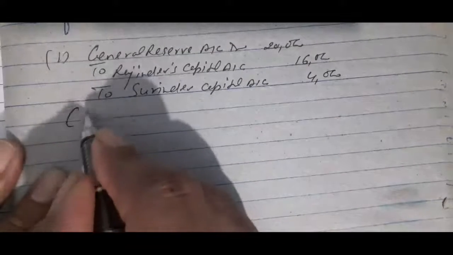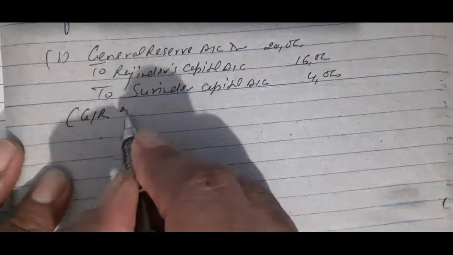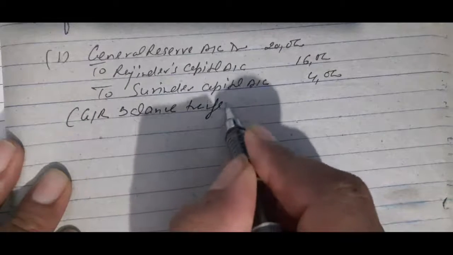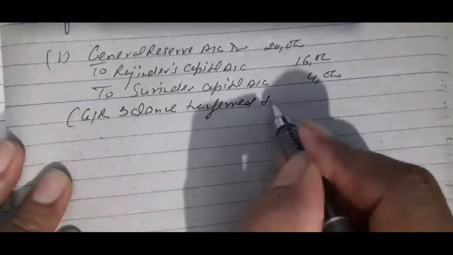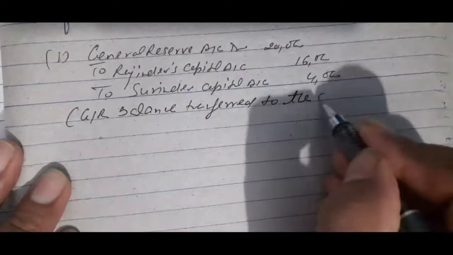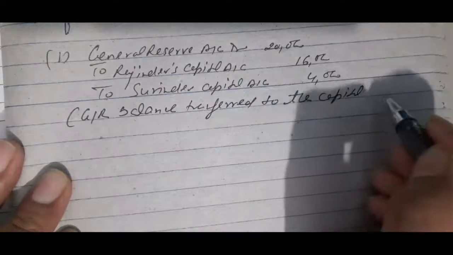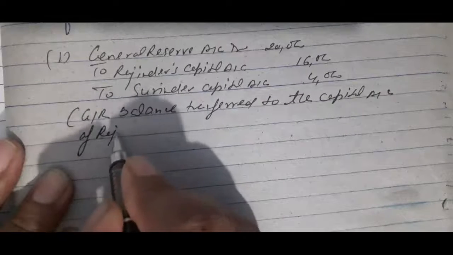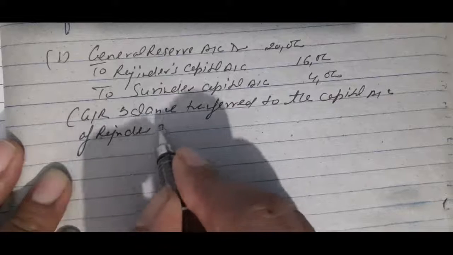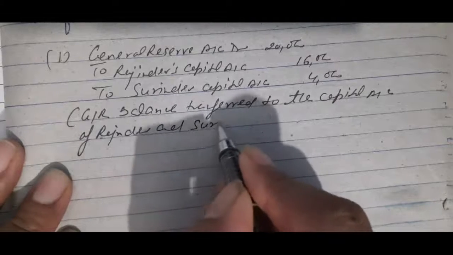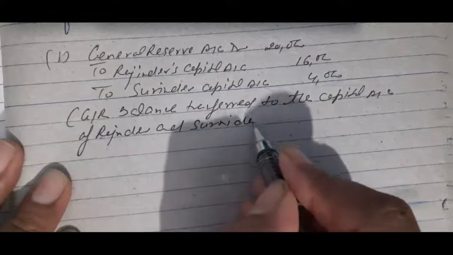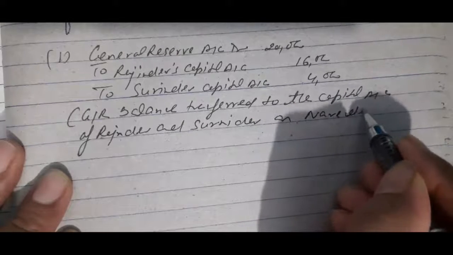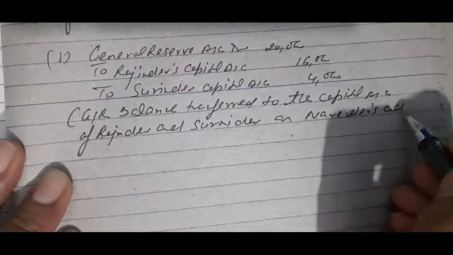And the narration will be: general reserve balance transferred to the capital account of Rajinder and Surinder on Narinder's admission.